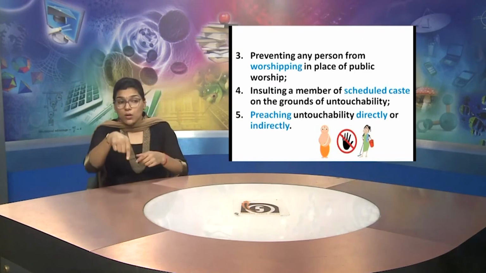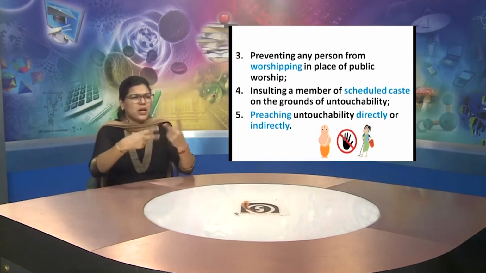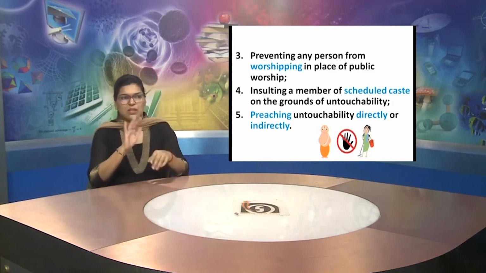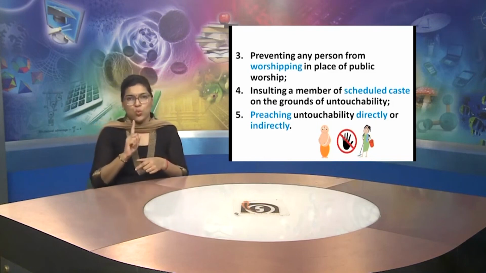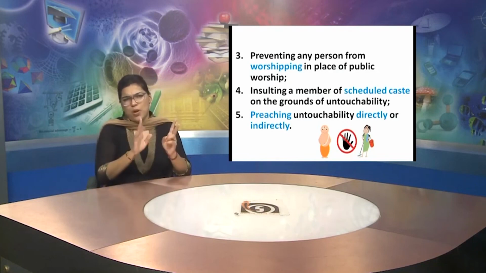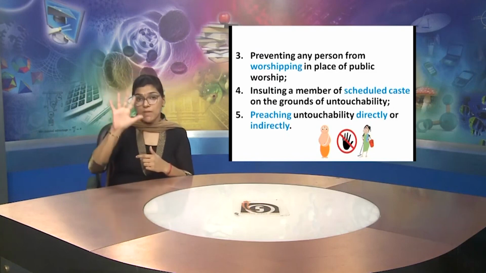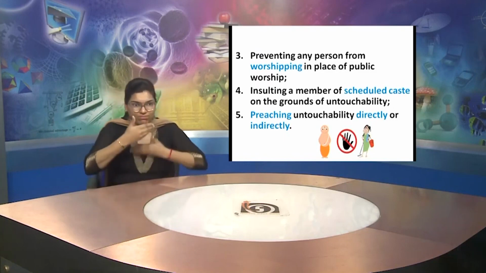The fourth point explains that we also cannot insult any member of a scheduled caste on the grounds of untouchability, saying that you are a scheduled caste person. We cannot do this.